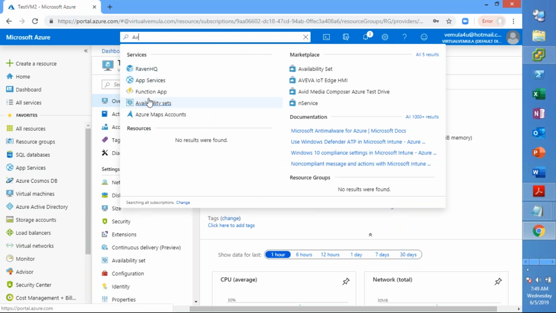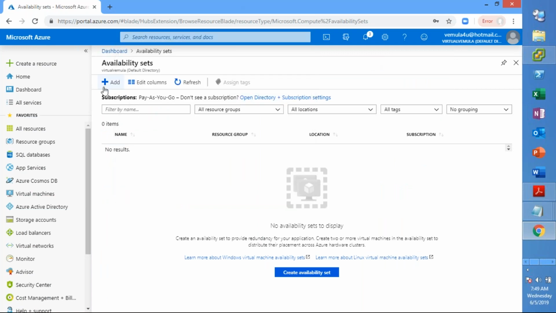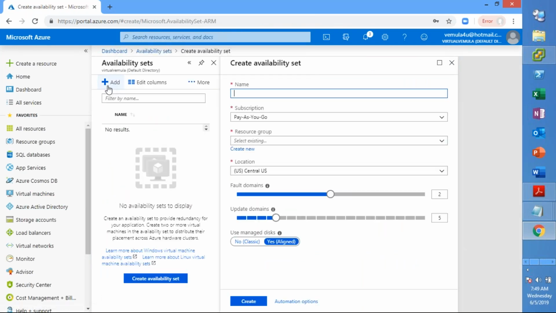Okay, let us go to the availability sets again. Click on add to create an availability set. Let us say I'll name it VM availability set, right? And like any other resource, you will have a subscription, a resource group and a location.